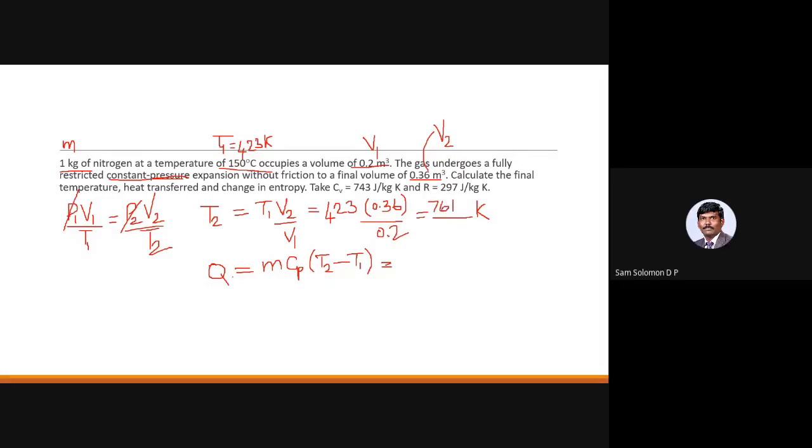Okay, that is the value you are getting. The mass is given as 1, so that is not a problem. Cp is R plus Cv, so 297 plus 743.